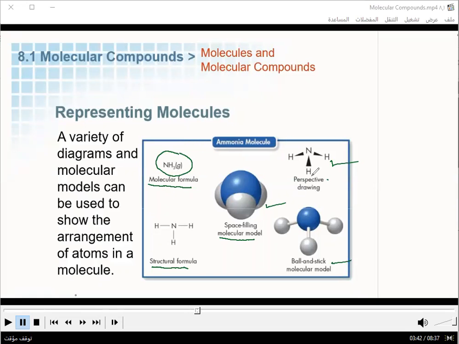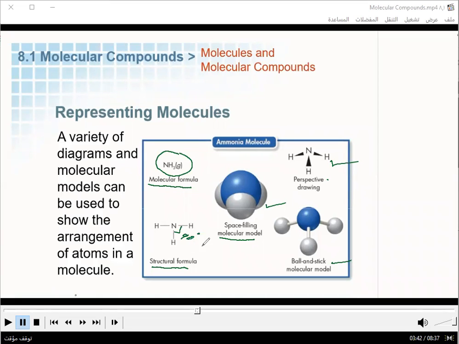You missed the most important point here. Who has the right answer? Look at the main difference. If we draw the structural formula for a molecular compound, you can assume from this structural formula that the angle between the two covalent bonds is 90 degrees, right?